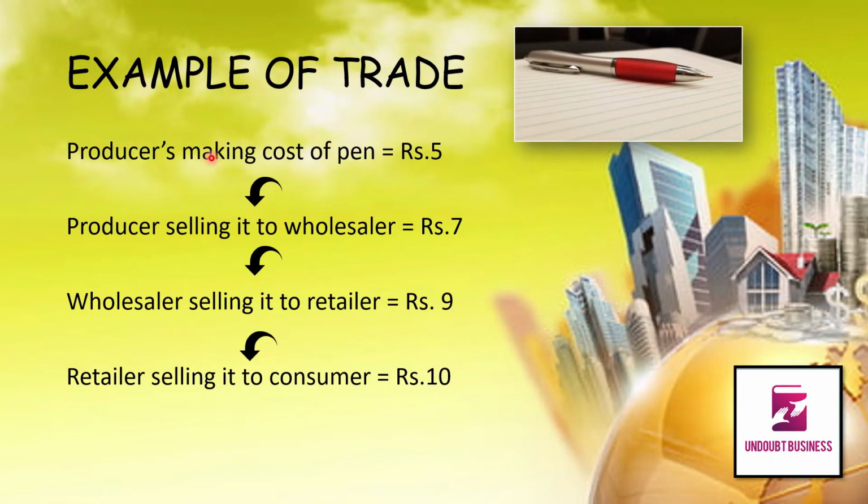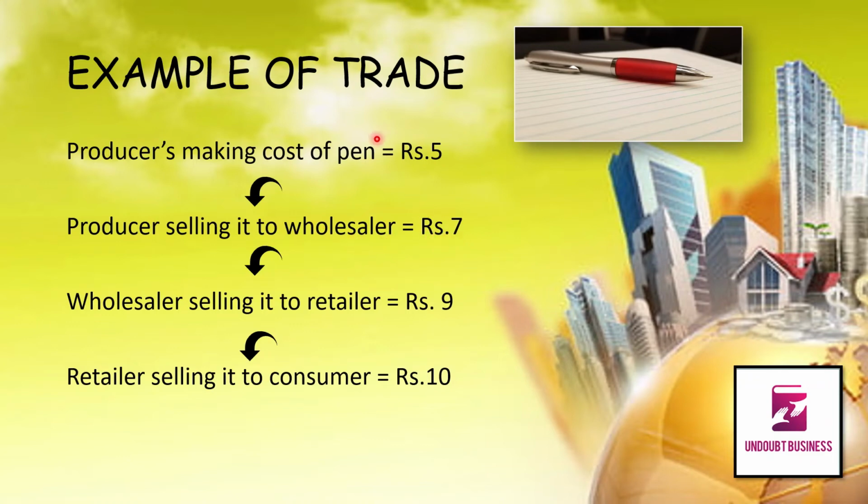Now producer sells this pen to the wholesaler. Who is the wholesaler here? Wholesaler is a person who will purchase the pen in bulk quantity, in huge quantity. So producer will sell it to the wholesaler, and at what price? At rupees 7.